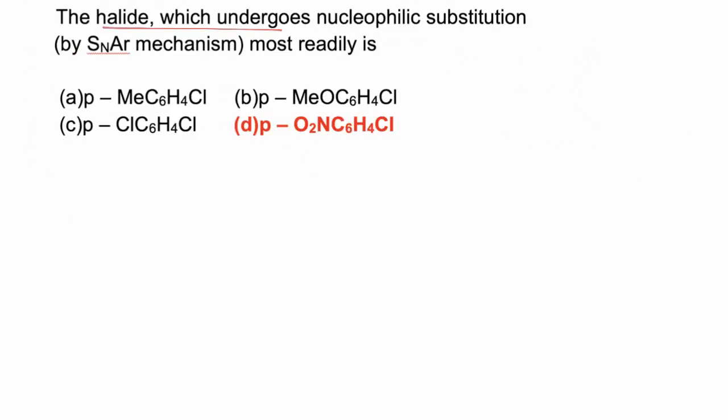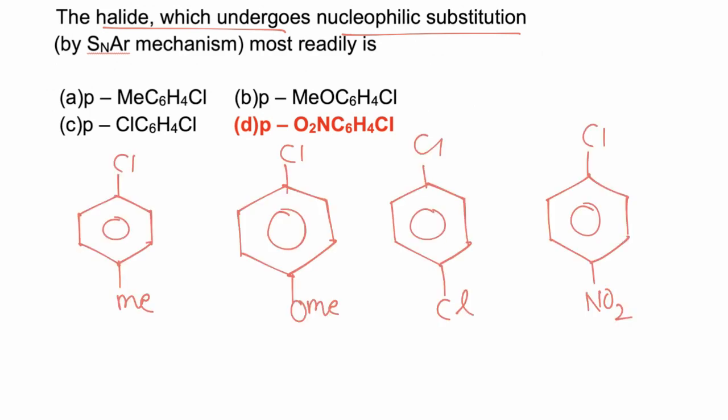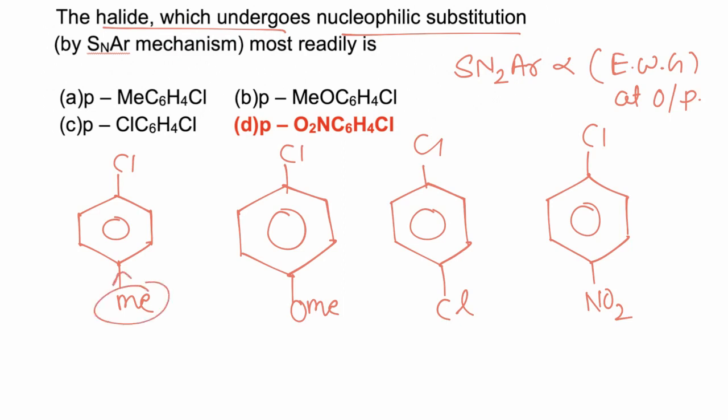In this question we have to compare the rate of the SNAr mechanism in the given compounds. If we draw the structures of the various molecules, the presence of an electron withdrawing group increases the rate of SNAr reaction. The rate of SNAr reaction is directly proportional to the presence of electron withdrawing groups at the ortho or para position. In the first case, a methyl group is present, which increases electron density due to plus I and plus H effect, so it decreases the rate of reaction.